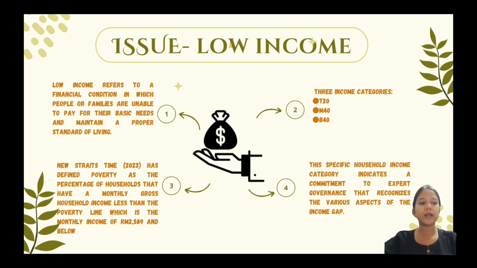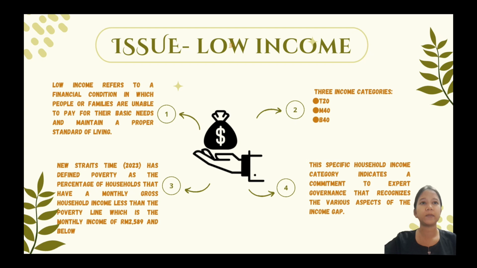According to the New Straits Times, 2023 defined poverty as the percentage of households that have a monthly gross household income less than the poverty line, which is a monthly income below 2,589.